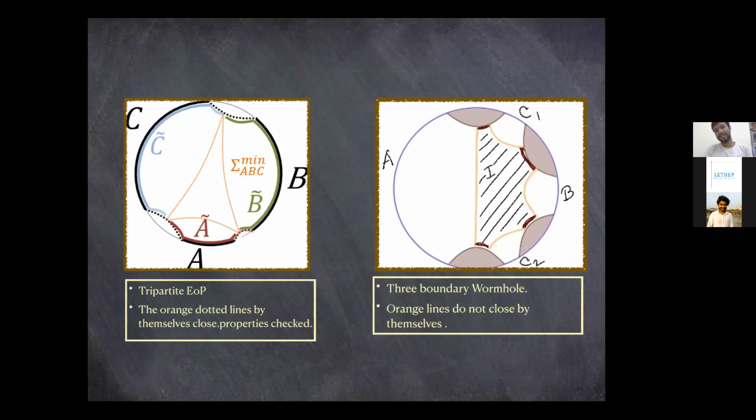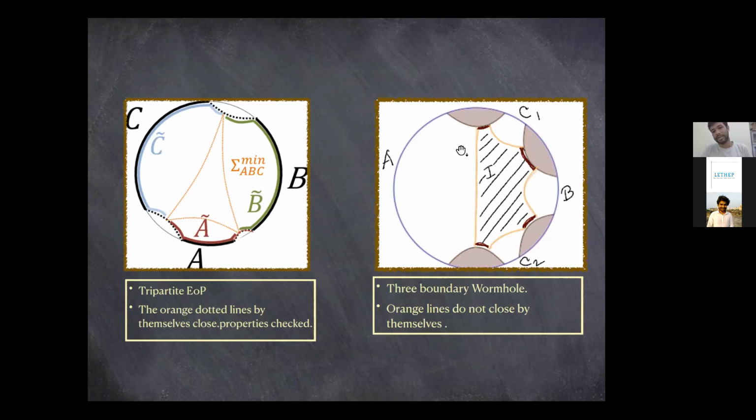And similarly, in the wormhole situation, in the previous case we identified the throat horizons to be similar to the entanglement wedge cross section. But if you have a three boundary wormhole, then your C1 and C2 are on these two sides, but you could also draw it in a different way, where you would simply draw your ABC regions like this.